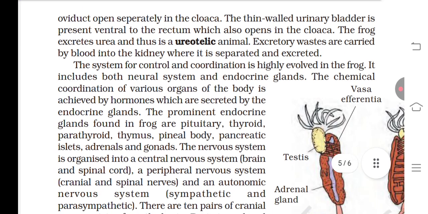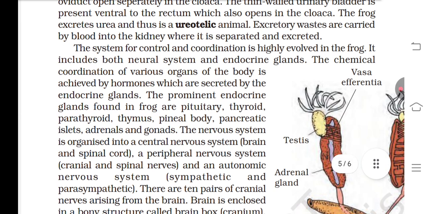The thin-walled urinary bladder is present ventral to the rectum, which also opens into the cloaca. The frog excretes urea, thus is a ureotelic animal. Excreta is carried by blood into the kidney, where it is separated and excreted.